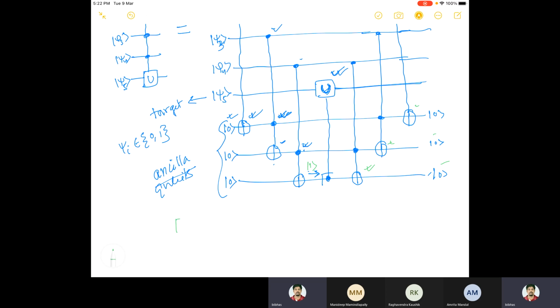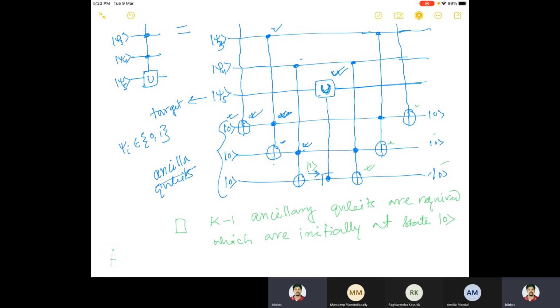You can generalize this and see that k minus 1 ancillary qubits are required to realize this, which are all initially at state 0. This is what you can see. You can try to do it for k equal to 5 and you will see that this is what is happening.